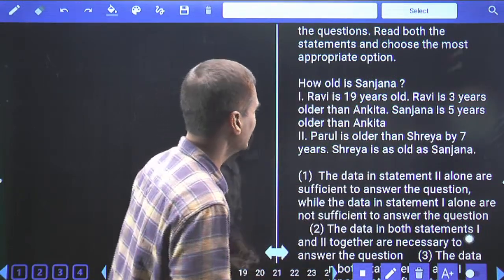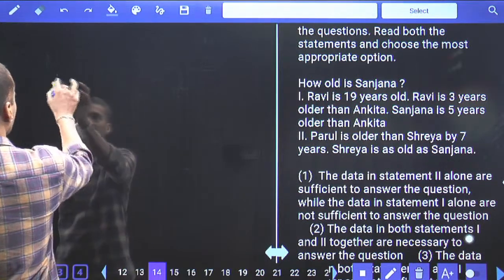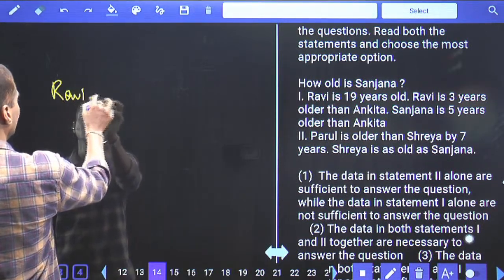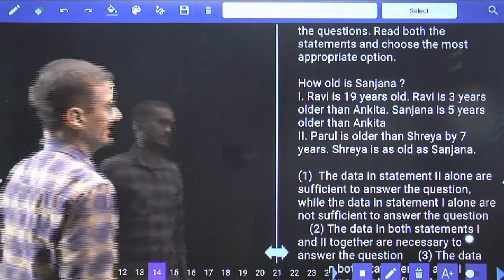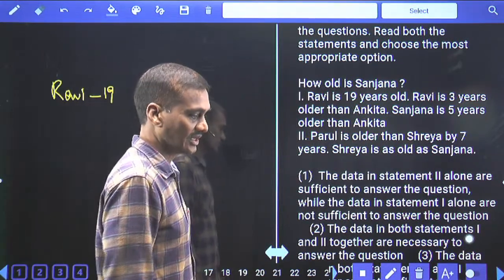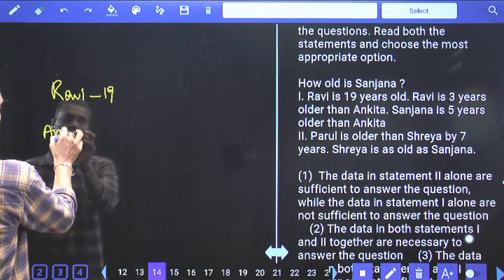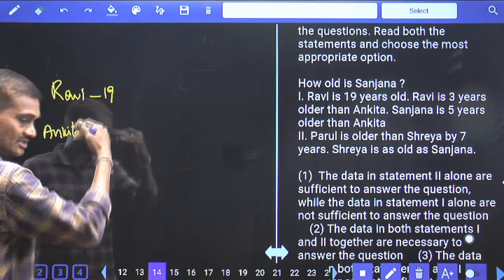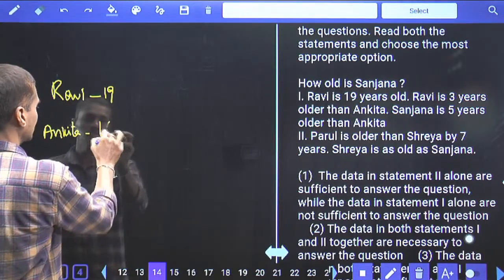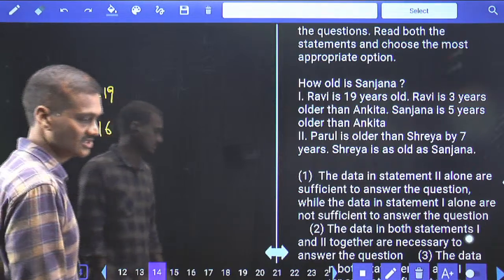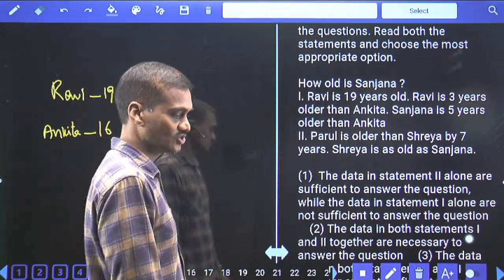Then Ravi is 19 years old. Whatever this Ravi, now this Ravi is 19 years old. And Ravi is 19 years old. Ravi is 3 years older than Ankita. As Ravi is 3 years older than Ankita, then tell me, Ankita is 3 years younger than Ravi. Hence what is Ankita's age? Ankita must be 16. Isn't it? Ravi is 3 years older than Ankita.